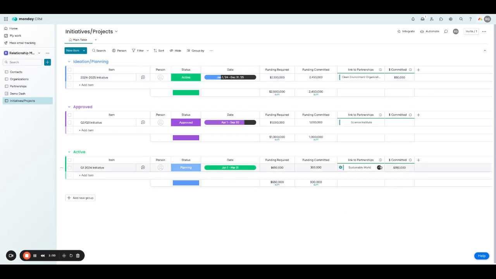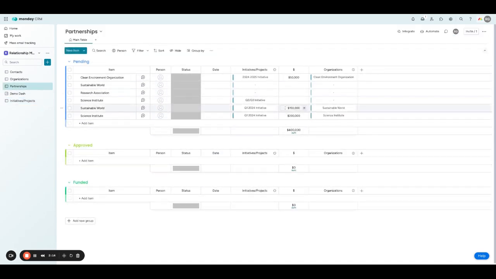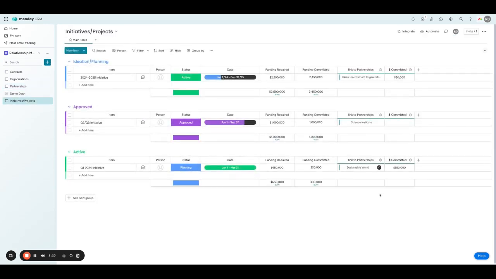We can also add more than one connection to an item. So for example, on this Q1 initiative, we have both Sustainable World and Science Institute connected. And so the mirror column is a combination of these two. On Sustainable World, if we go back here, we can see 150,000, and then Science Institute for 200,000, with the mirror combining them together. We can also click on here, and we can see those numbers individually.